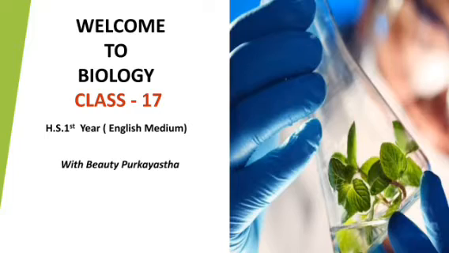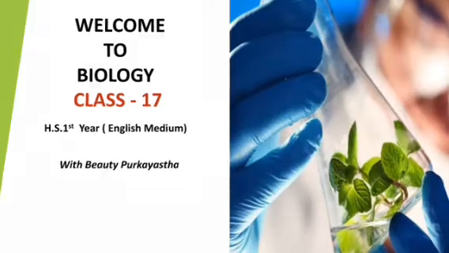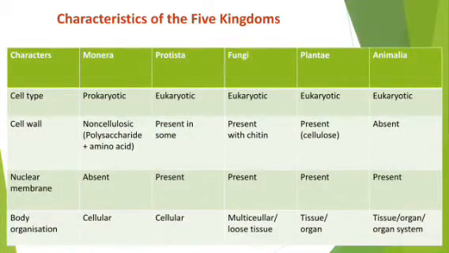So my dear student, today let's learn about the characteristics of the five kingdoms of classification. Here you may see a table on your screen. The table follows: number 1 characters, then the kingdom Monera, then the kingdom Protista, then Fungi, then Plantae, then Animalia. In this way, please note down the notes and make a table.